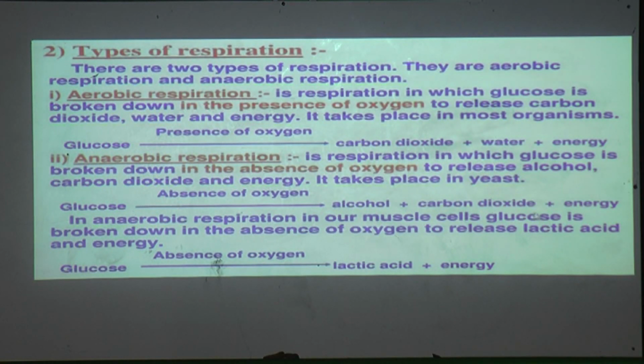And suppose yeast is not there and some other living organisms are there, they release lactic acid and energy. But in both cases there is an absence of oxygen. The only difference is that the substances produced are different.